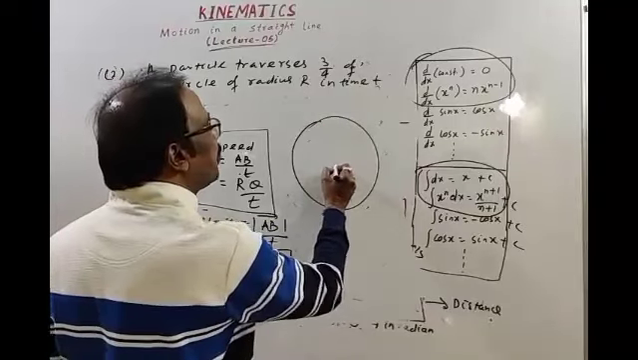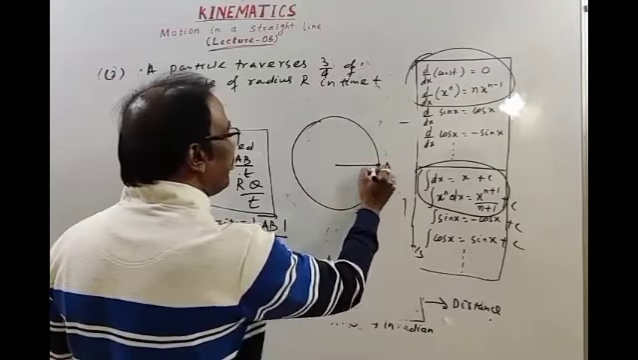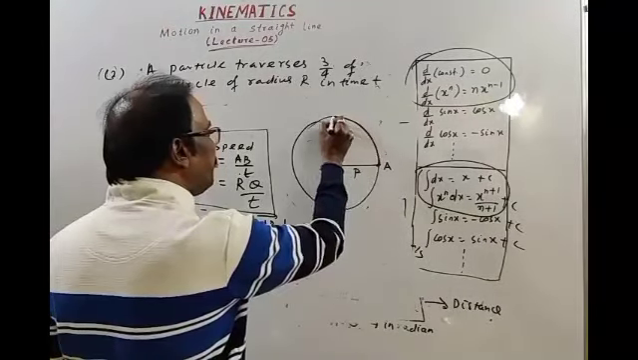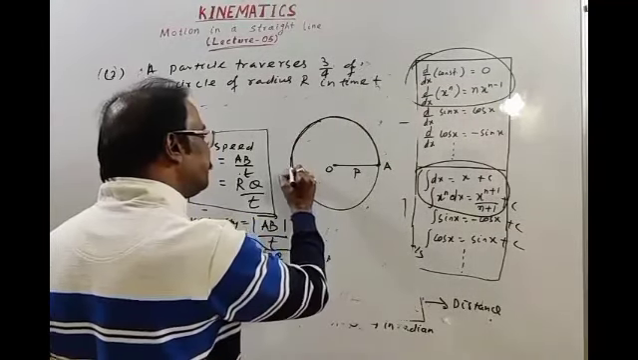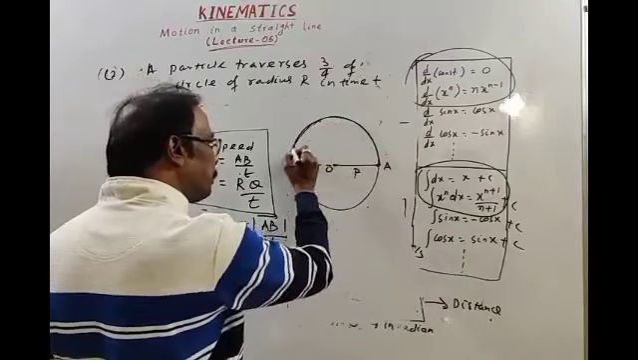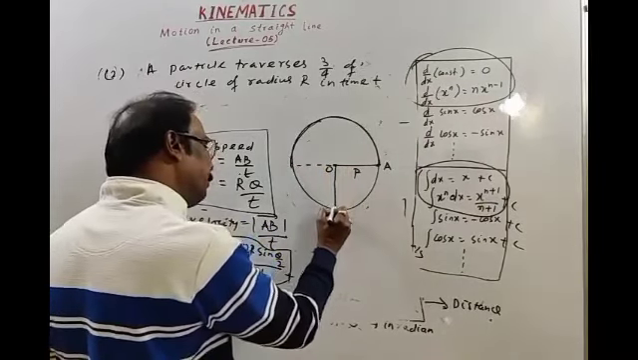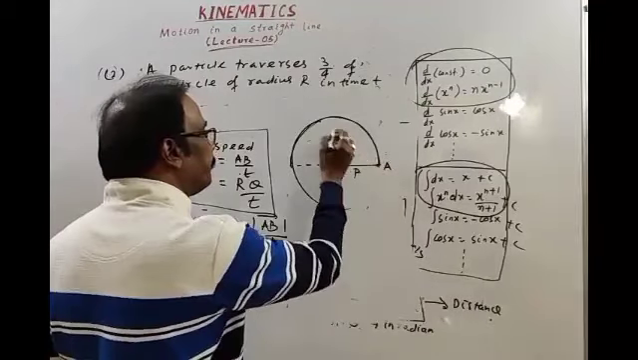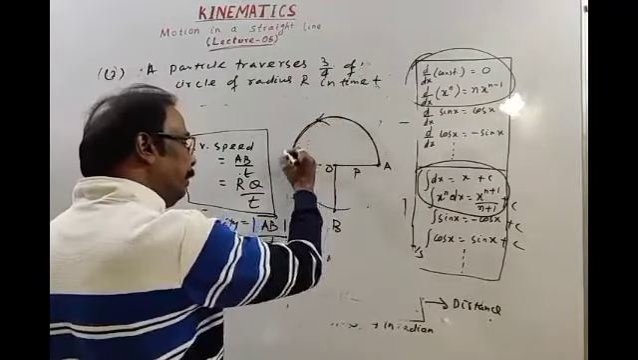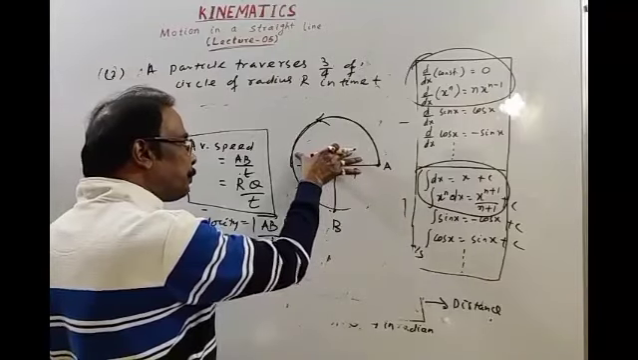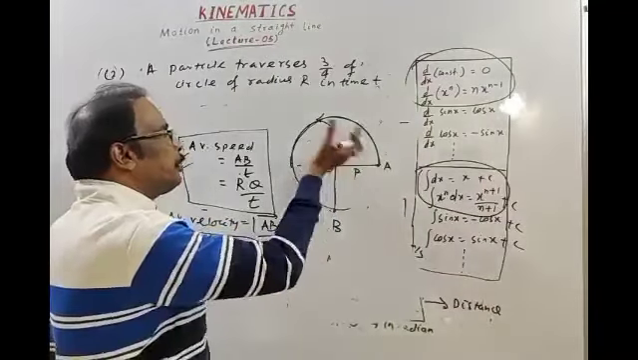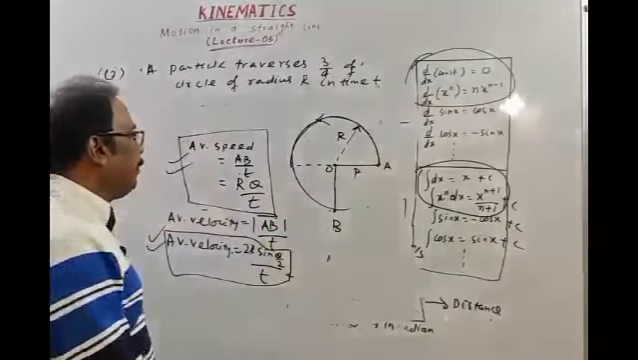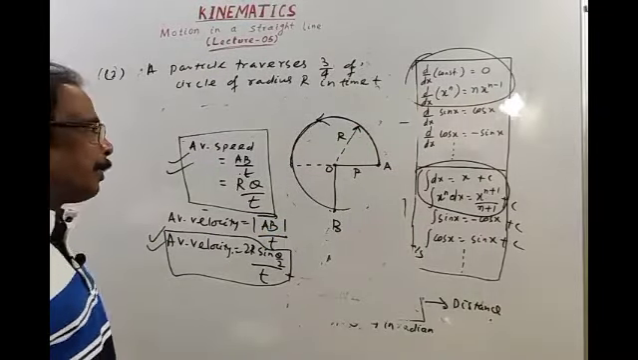Let a particle start its motion from A. Radius is r. This is the center. It traverses 3/4. See students, this is a semicircle, meaning half the circular path. Then again 1/4 of the circular path, and it reaches B. This is 3/4. It starts from A and reaches B. Half the circular path plus 1/4 is 3/4. The radius of the circular path is r. We have to find average speed and average velocity.